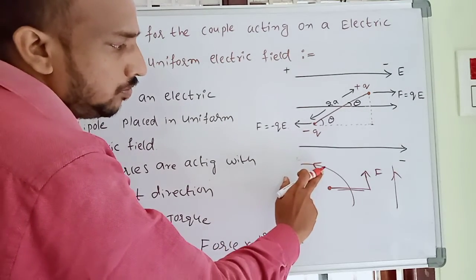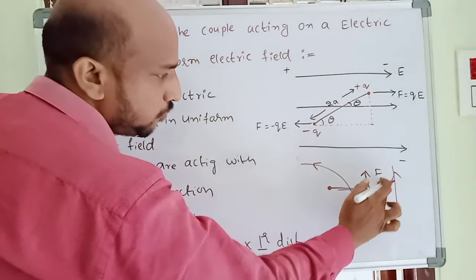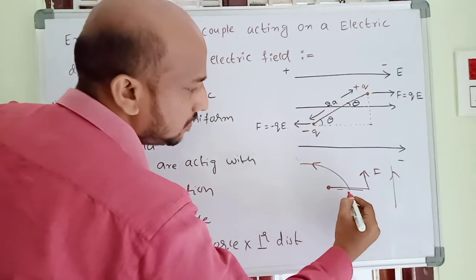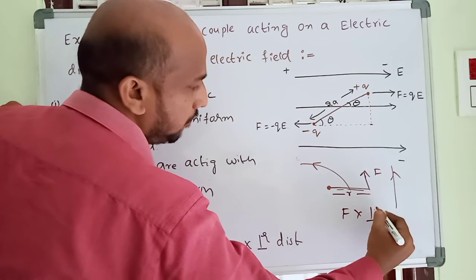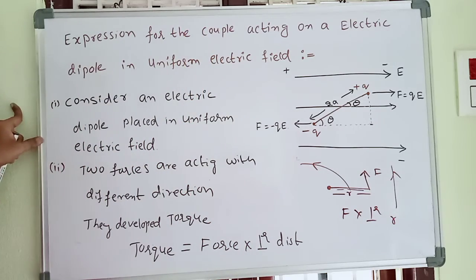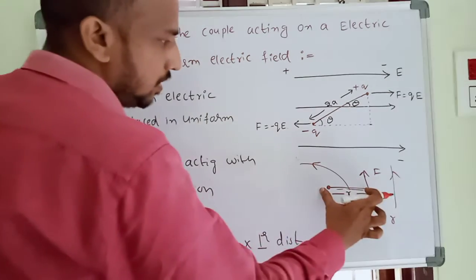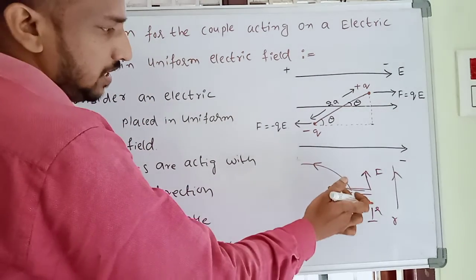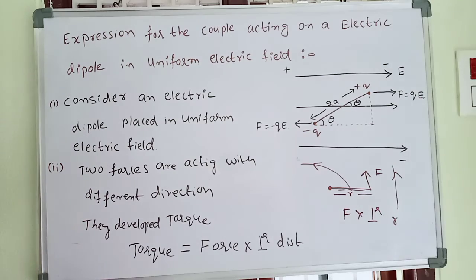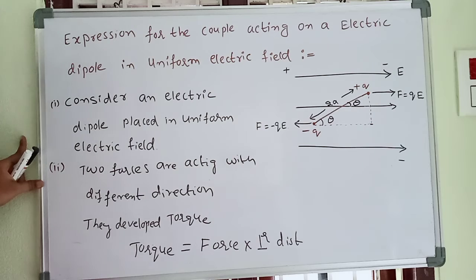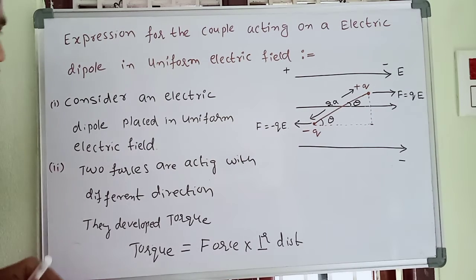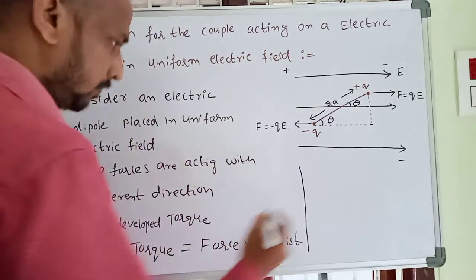So how is the torque developed? The torque is nothing but force into this distance, which is force into perpendicular distance. That's why the formula is force into perpendicular distance. If the distance is more, the torque is more. If the distance is less, the torque is less. So our formula is torque is equal to force into perpendicular distance.